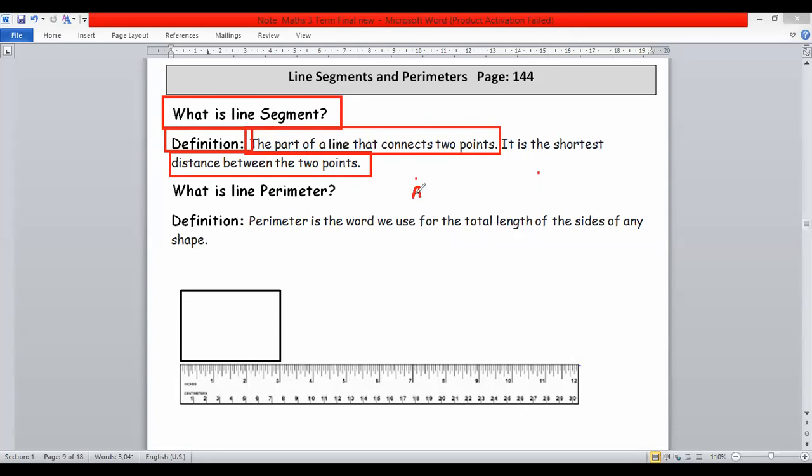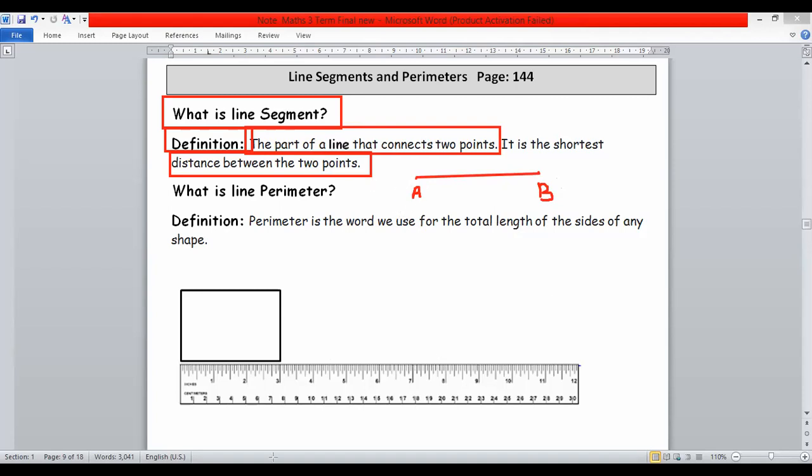So I am giving the name of this point is A and suppose this point is B. So the shortest distance means this distance. So the distance between A to B, this is called the shortest distance. So line segment is a part of a line that connects 2 points and it is the shortest distance between